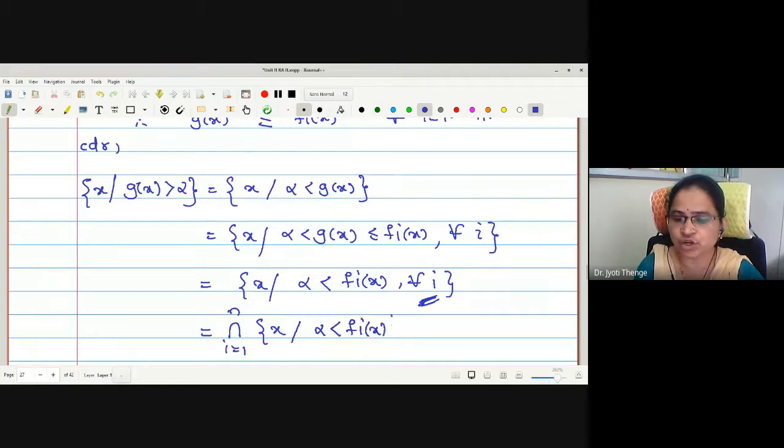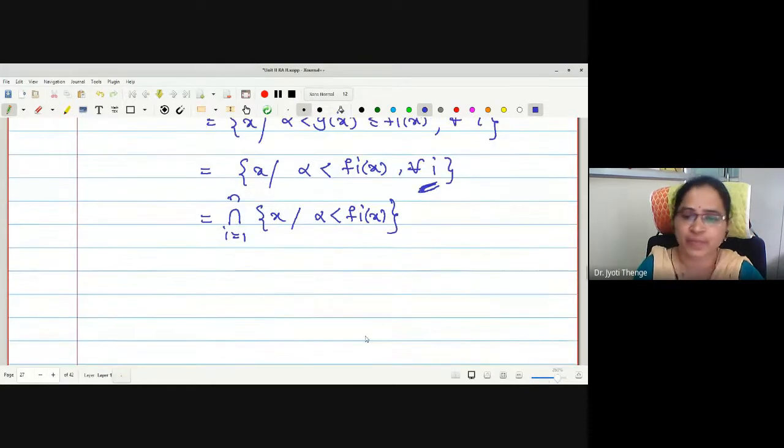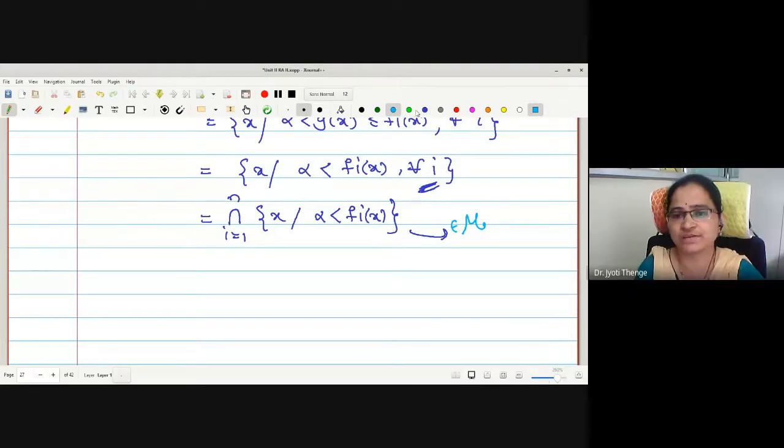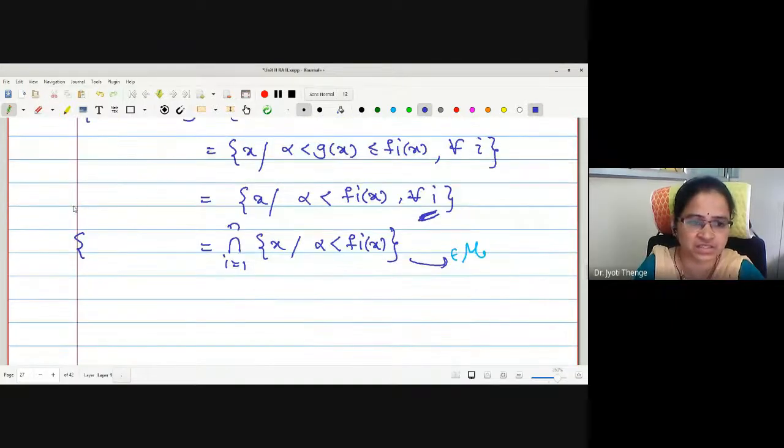Again, what is the nature of this set? Is this set measurable? Yes, ma'am. Why? Because the fi's are measurable. What about the finite intersection? Measurable. So what we were getting? The set x such that g of x greater than alpha is measurable. What is the reason?